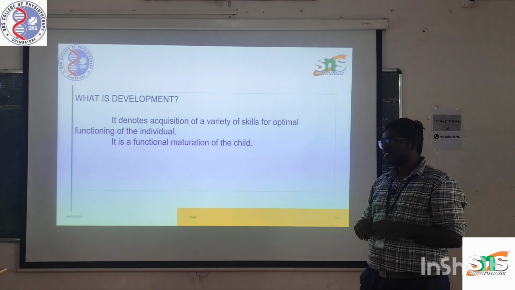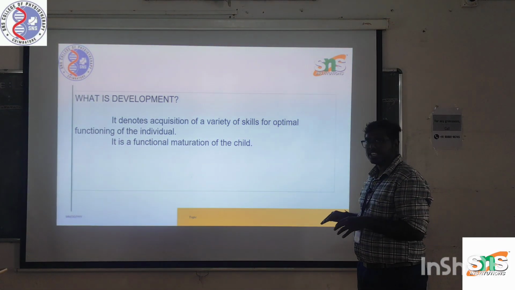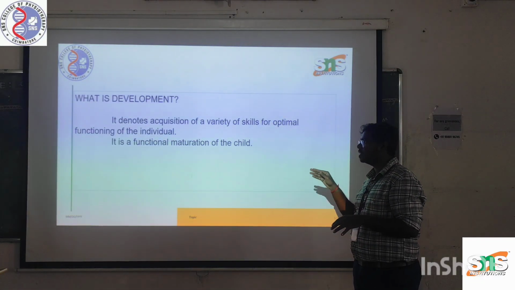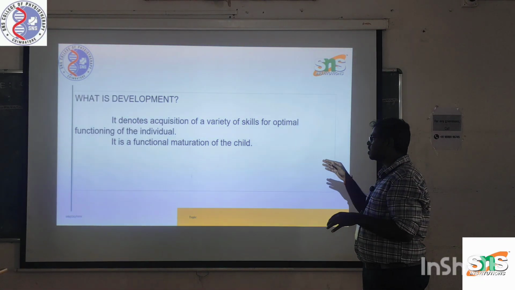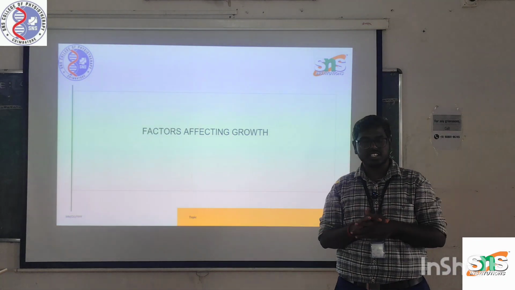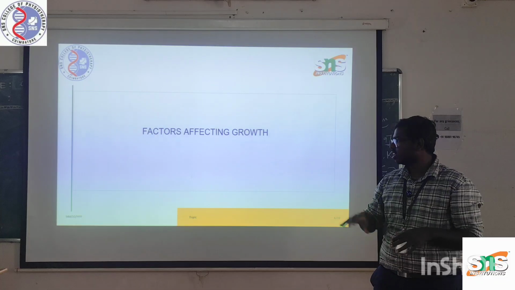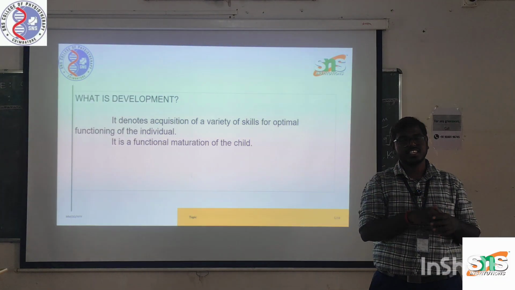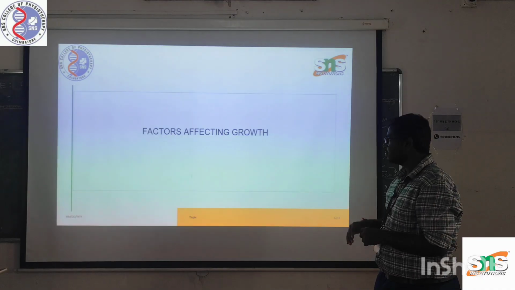So what is development? Development denotes the acquisition of a variety of skills for the optimal functioning of the individual, and it is a functional maturation of the child. The structural and physical maturation is called growth, and the functional acquisition of the skills is called development.